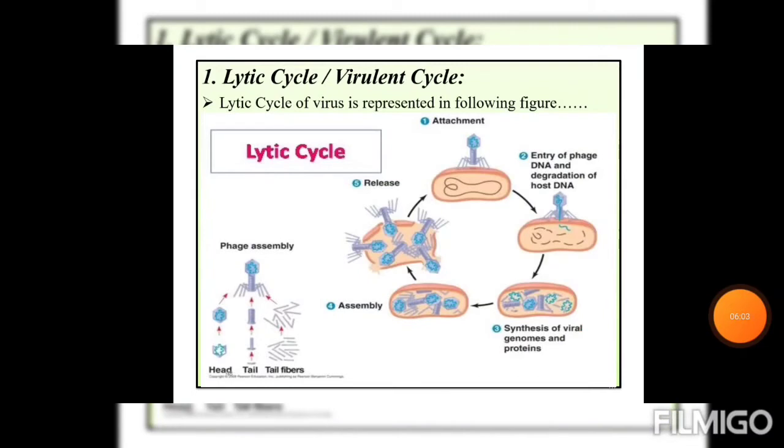First cycle is the lytic or virulent cycle. The lytic cycle of a virus is represented in the following figure. You can see in the figure the various steps shown for the life cycle of viruses. First step is attachment. Here the virus or bacteriophage is attached to the host bacterial cell. In the next step there is entry of phage DNA and degradation of the host cell.